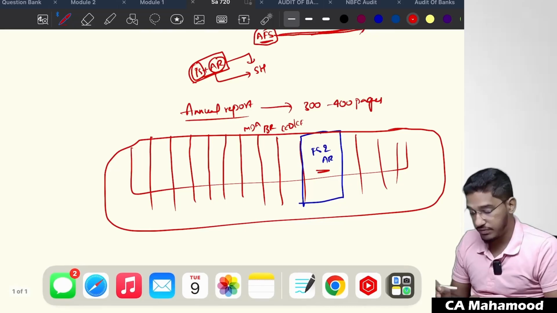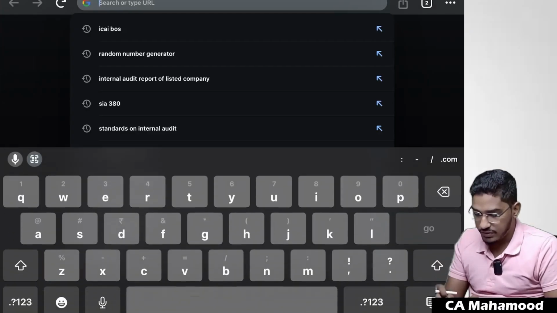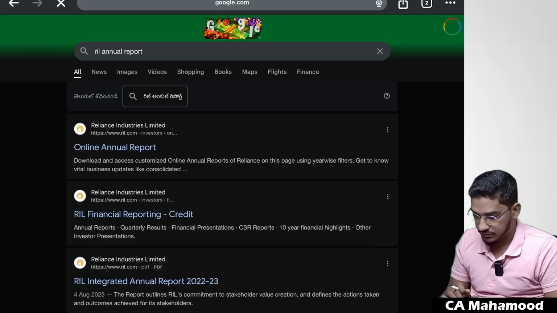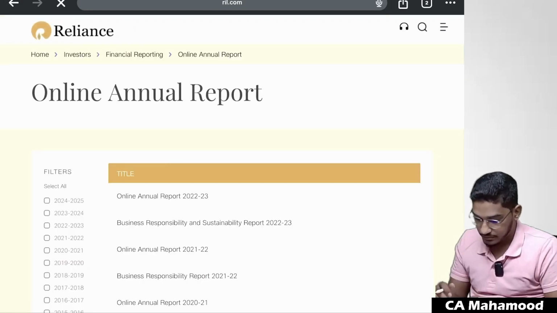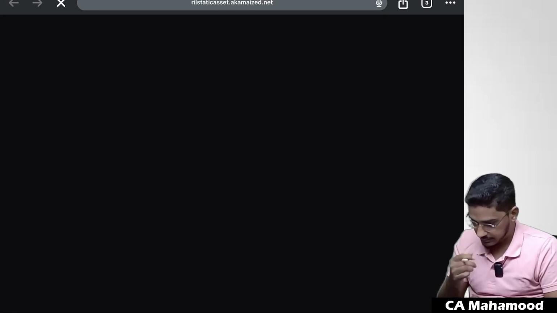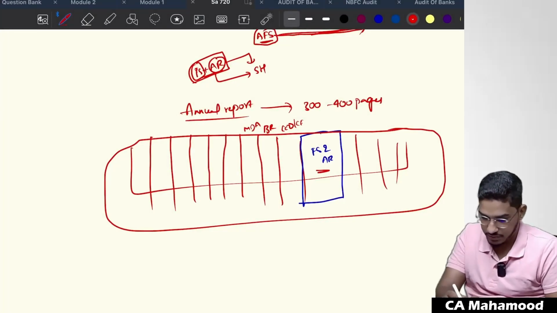I think we have already seen annual reports earlier, but anyhow, for the sake of your confidence, let me show it once again. So we'll do one thing. We'll take the Reliance Industries Limited annual report, sorry. I think we should already have it. We have loaded it earlier. So let me check. Will I be able to find it somewhere here?